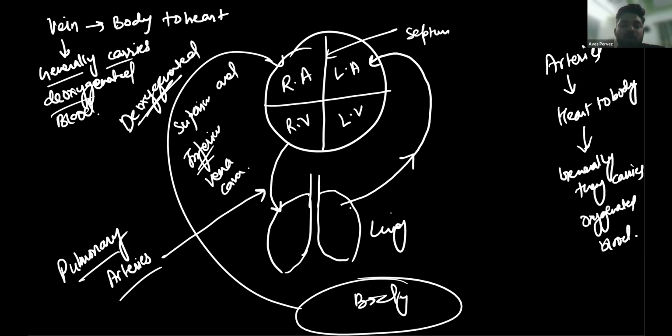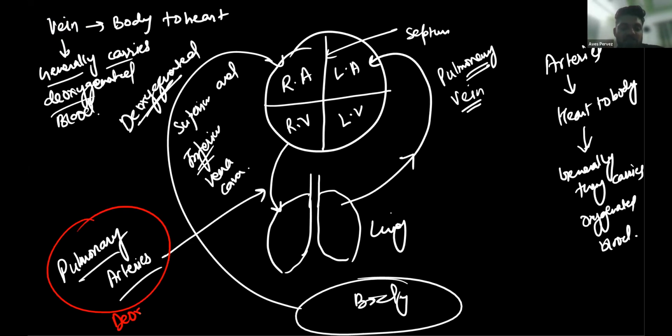Now it is moving to the heart. Which vein is it? It should be a vein, but it has a specialized name, because veins carry deoxygenated blood and this is now oxygenated blood, since oxygen has been added. So the name of this one is the pulmonary vein. Pulmonary means related to the lungs. So all veins carry deoxygenated blood except the pulmonary vein. This one carries deoxygenated blood, and this one carries oxygenated blood.